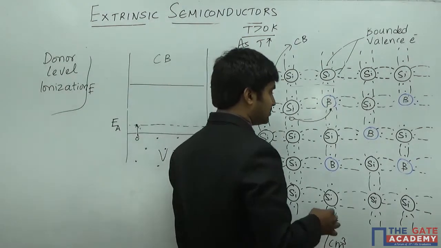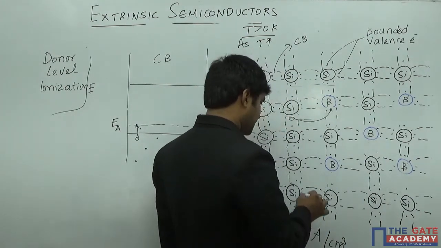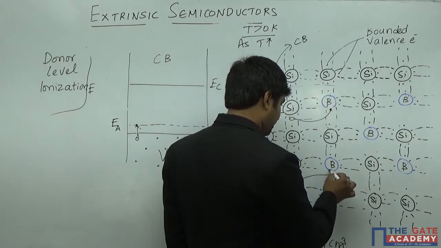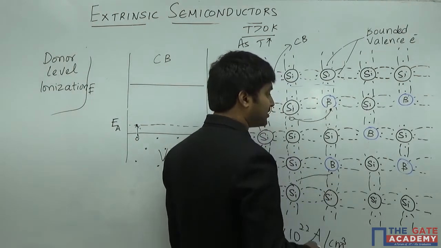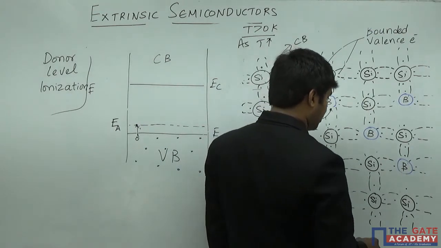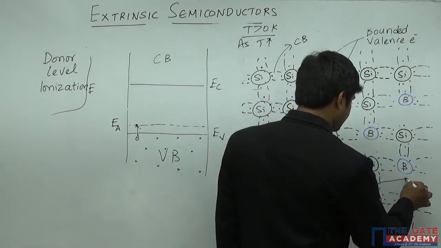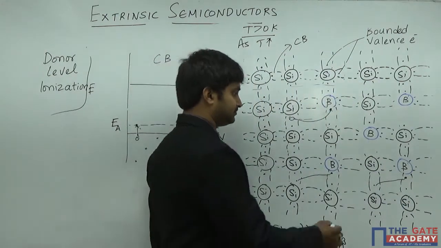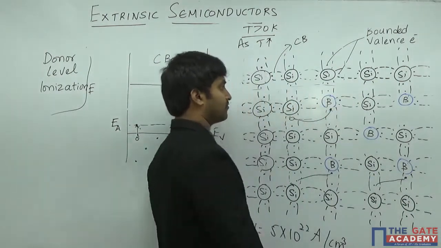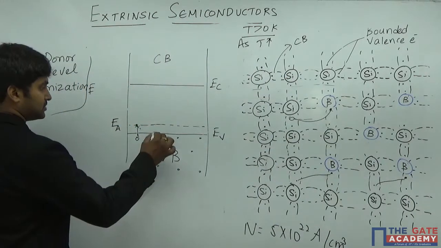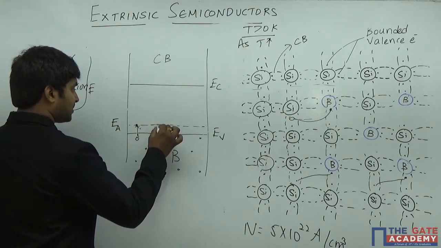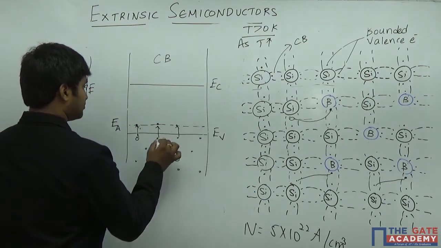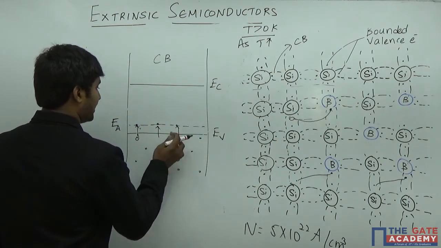Similarly, it can also happen something like this: an electron is going to move near the boron and form a bond here. Similarly, an electron can move to the boron. So that is what is happening here. The electron tries to move into the acceptor energy level, so thereby it is going to create a hole.